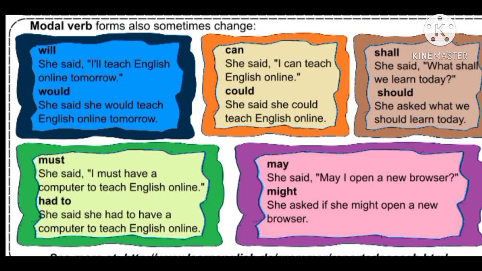The next one is must. She said, I must have a computer to teach English online. She said she had to have a computer to teach English online. Must is changed into had to. The last one is, she said, may I open a new browser? She asked if she might open a new browser.